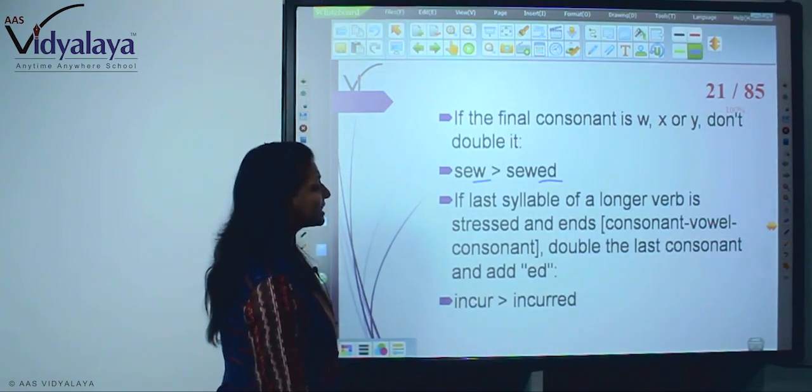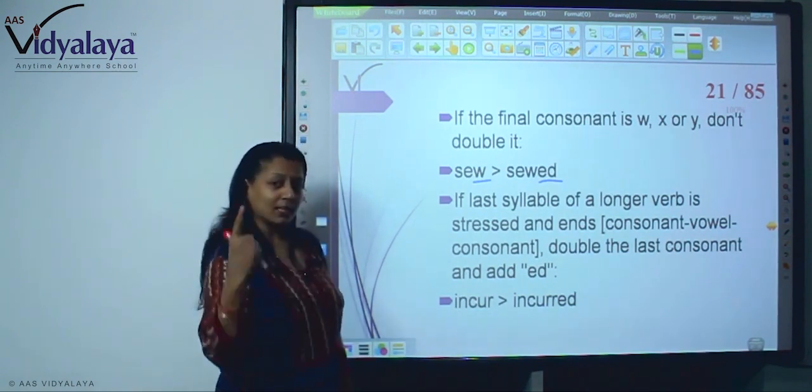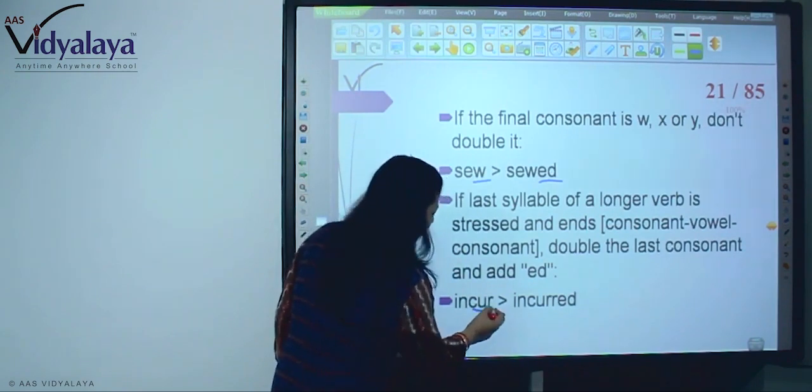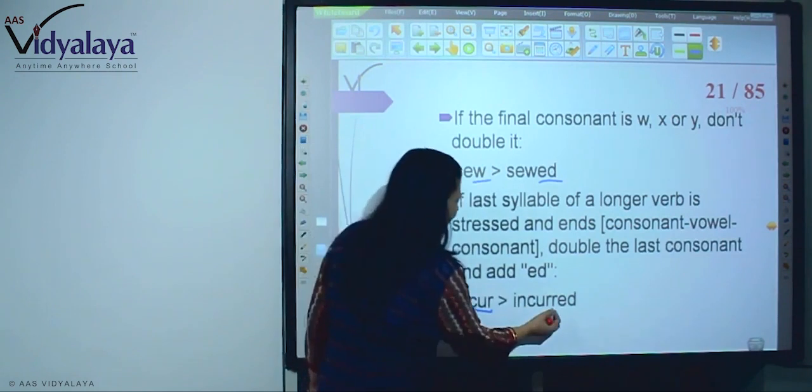If the last syllable of a longer verb is stressed and ends consonant, vowel, consonant, double the last consonant and add ed. Then incur, see? The longer verb is stressed, so incurred.